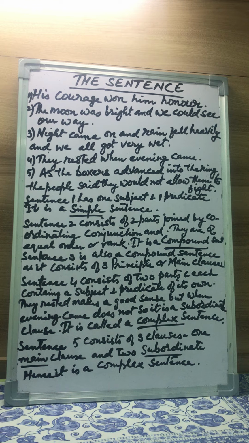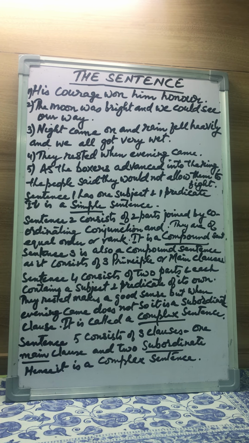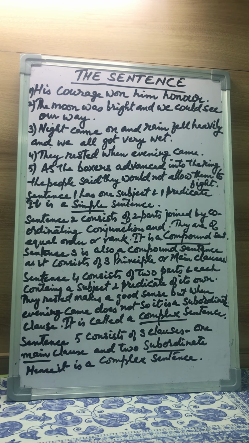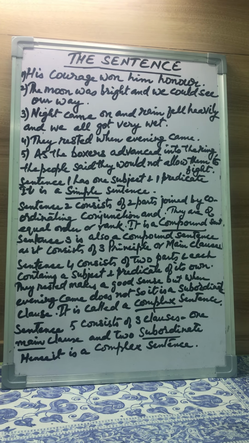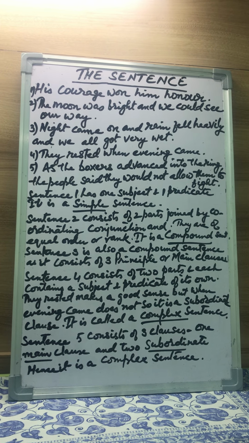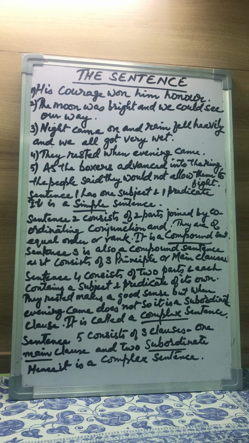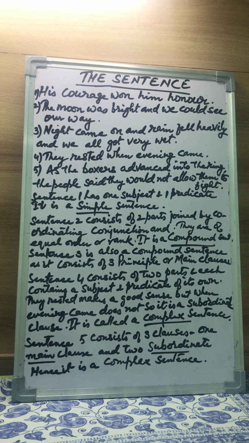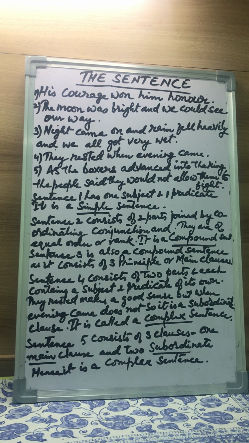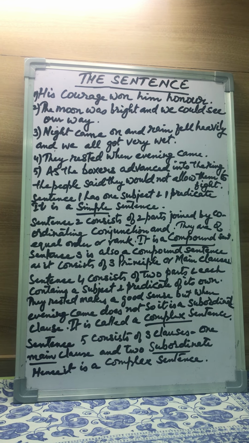The clause when evening came, the second part, cannot stand by itself and make a good sense. So it is dependent on the first clause, that is, they rested. It is therefore called a dependent or subordinate clause.